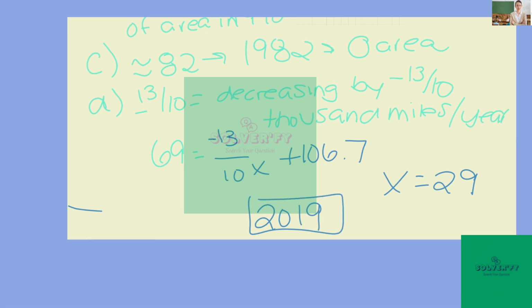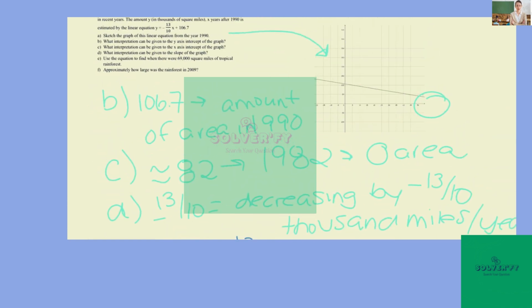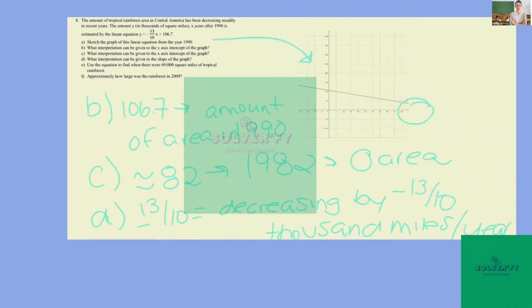And then finally for E, we want to approximate how large the rainforest was in 2009. So we're talking about years from 1990. That means we want to take x is equal to 19 and plug it into the equation. So we're going to do 19 times negative 13 tenths and then add 106.7 to get that our area is going to be about 82,000 square miles.